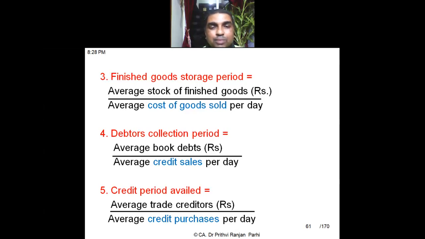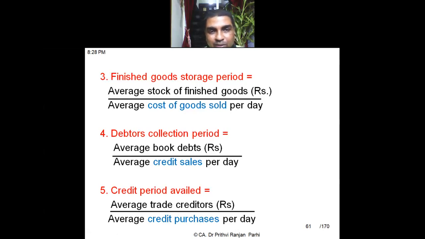But let us say somebody has purchased a fixed asset and has not paid. He is also a debtor, but he is not a trade debtor. Okay. Now, how to compute this credit collection period? Average trade creditors divided by average credit purchase per day. Good. Okay. So these are the 5 items.